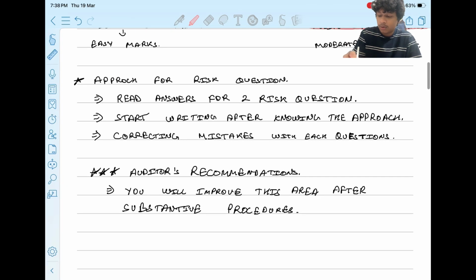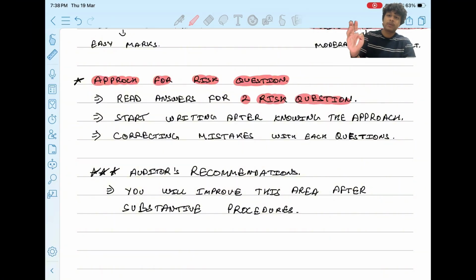Now, how to start solving a risk question, and what is the step-by-step procedure? First, read the answers for two risk questions. Pick up any two risk questions in the book or the exam kit, read the question first, and see if you are able to identify any risk.